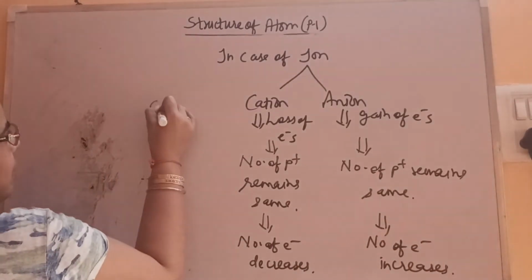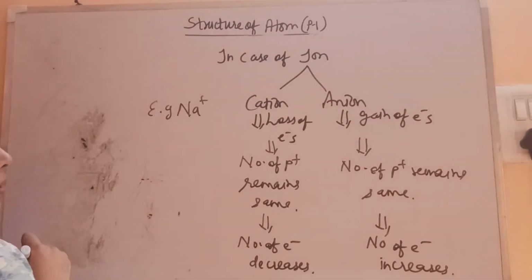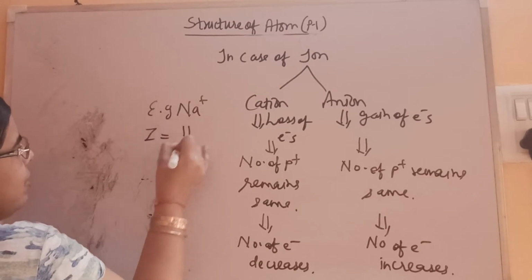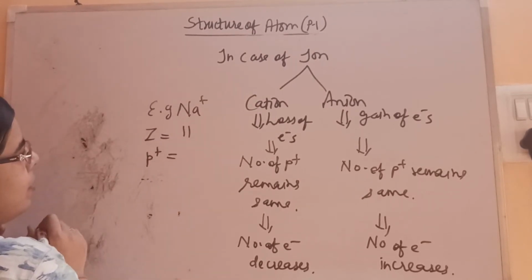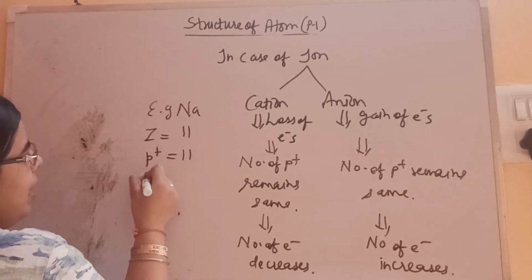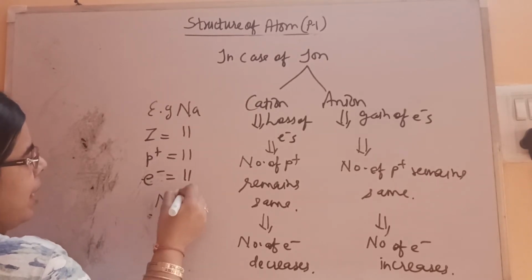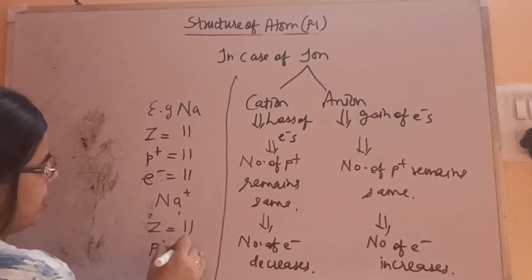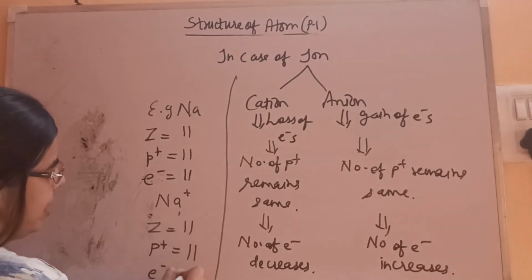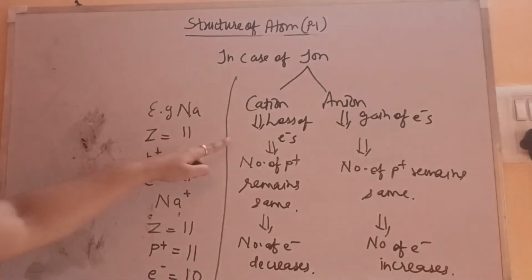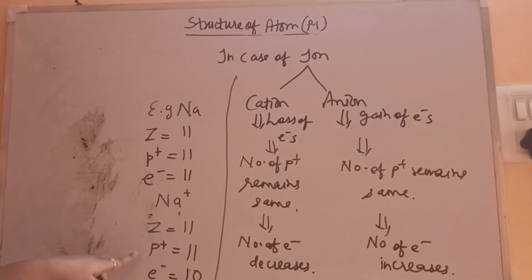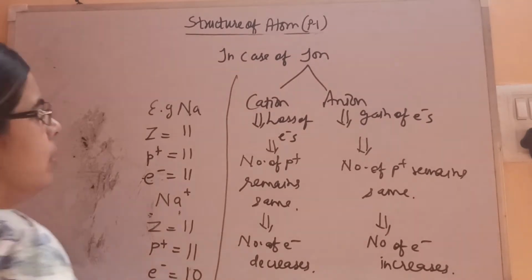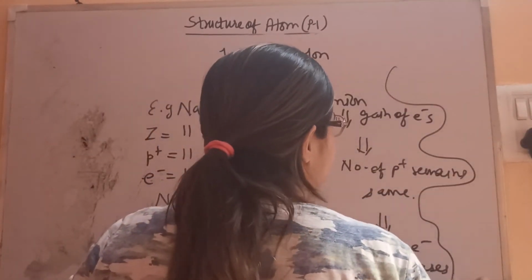For example, let's consider sodium. Its atomic number Z is 11, so the number of protons is 11 and electrons also 11. But in the case of the sodium ion, Z is the same 11, protons are the same 11, but electrons are not 11, now it is 10. So this is the difference. In a cation, the number of electrons decreases, so protons are more, and that's why the cation has a positive charge. Similarly, we can consider the example for anion.